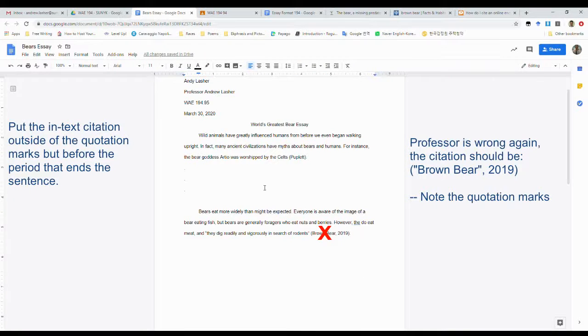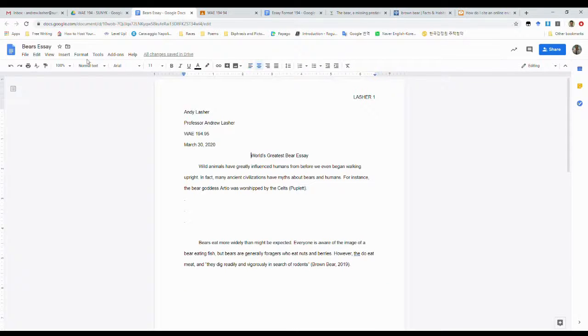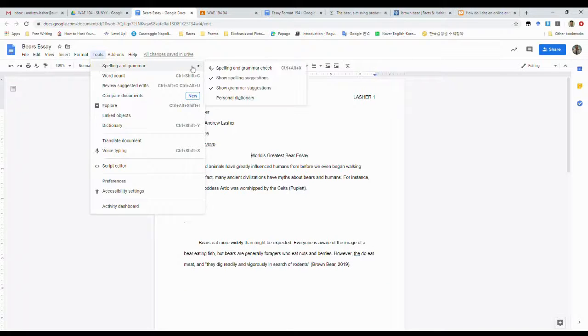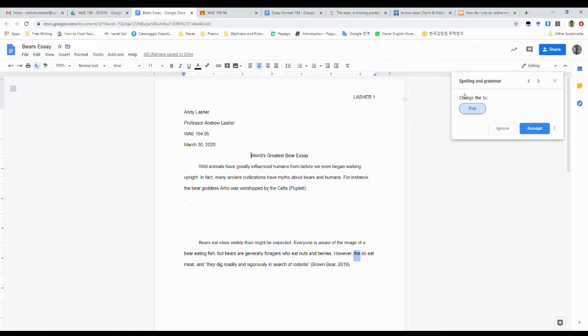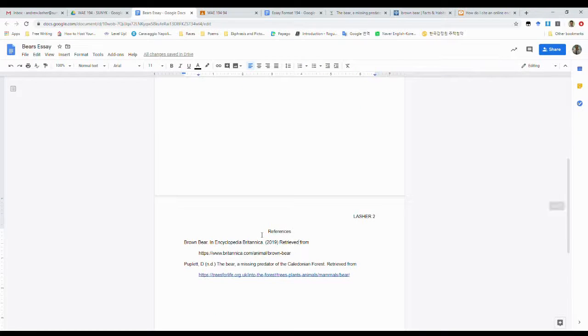So, what do we do? We can just click on it and fix. That's correct. Retrieved, spelled wrong. Retrieved, good. Or we go up here to Tools, Spelling and Grammar, and Spelling and Grammar Check. Change the to they. Yes. Change retrieved to retrieved. Accept. Good.